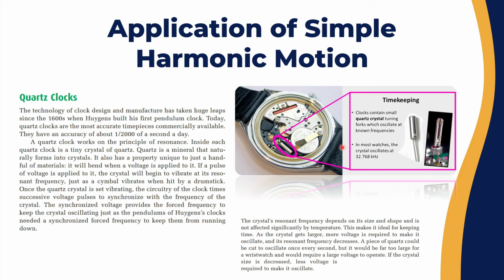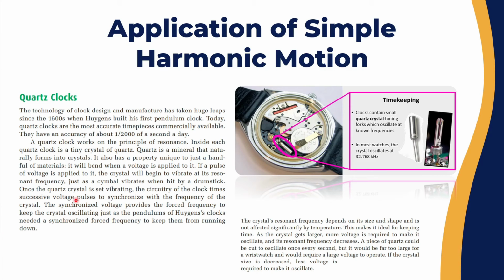Each quartz clock has inside a tiny crystal of quartz, a mineral material that naturally forms into crystals. It has a unique property that it will bend when a voltage is applied to it. If a pulse of voltage is applied to it, the crystal will begin to vibrate at its resonant frequency.